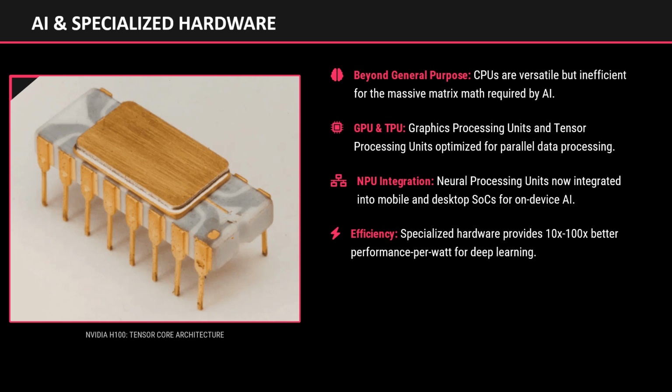TPUs are specifically designed for tensor-based machine learning computations. NPUs are now integrated directly into smartphones and embedded systems to support on-device artificial intelligence. These specialized processors provide 10 to 100 times higher performance efficiency for AI workloads compared to traditional CPUs.